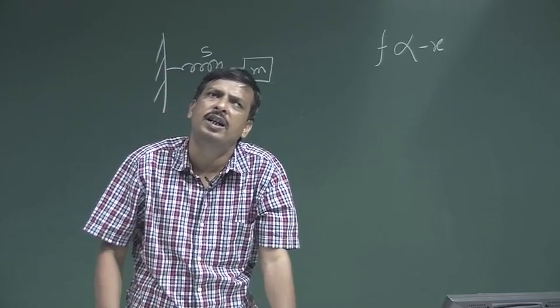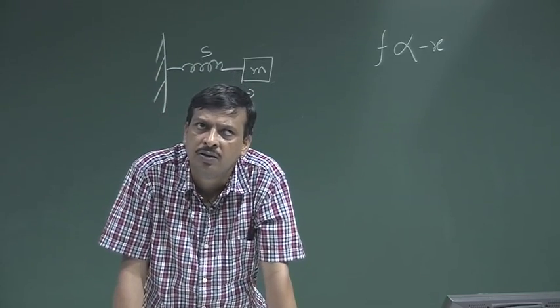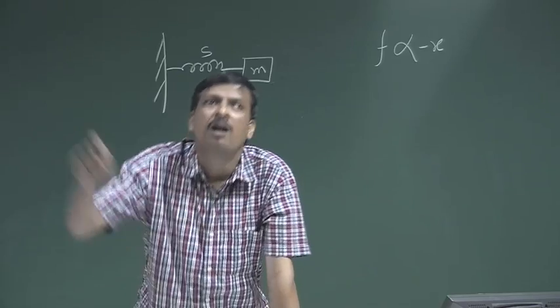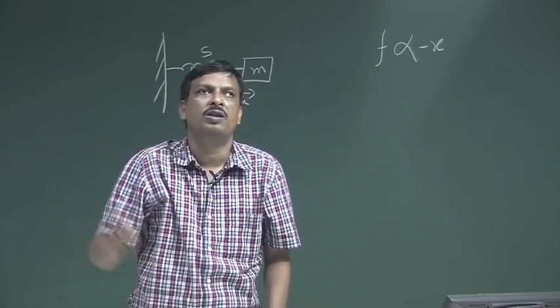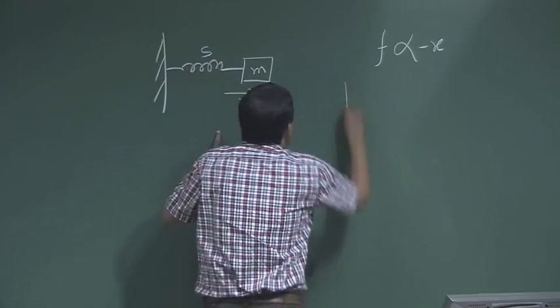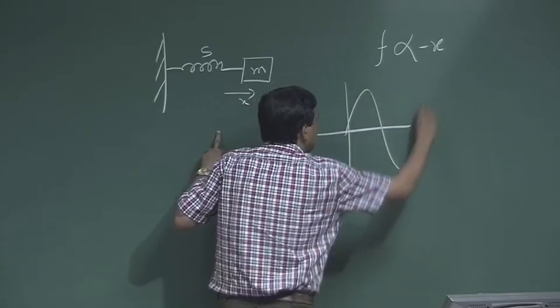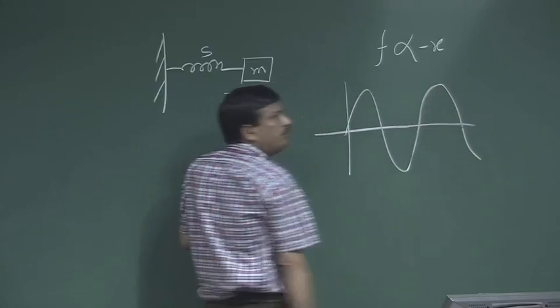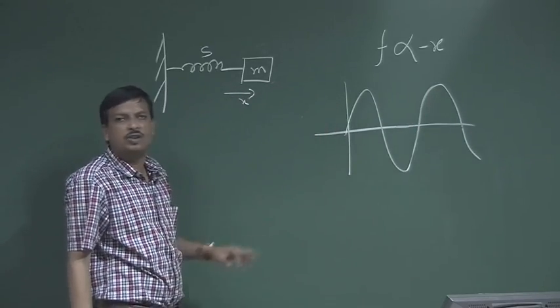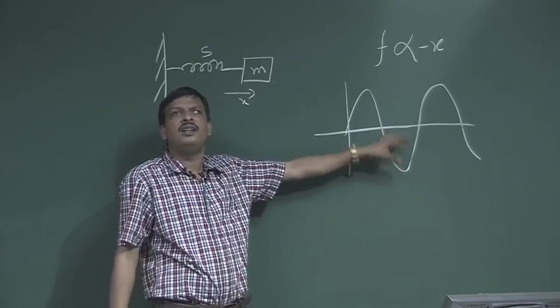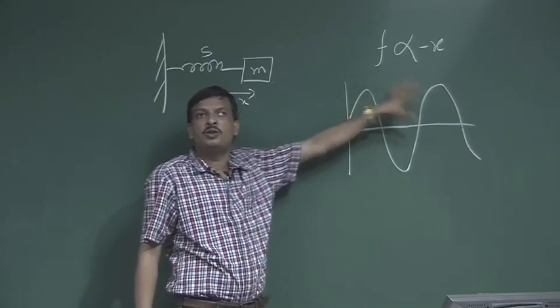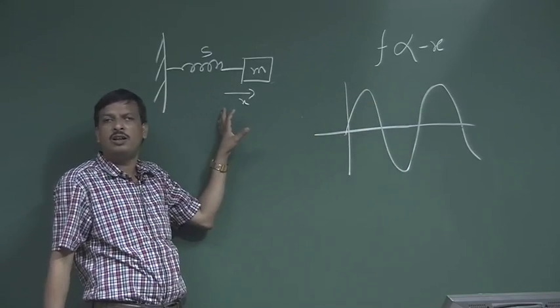What is the omega? Omega is nothing but a frequency. That is why it is called simple harmonic motion. So, the displacement should look like a simple harmonic motion. Okay. So, it has a frequency and it has a constant amplitude. There is no external force applied to the system.